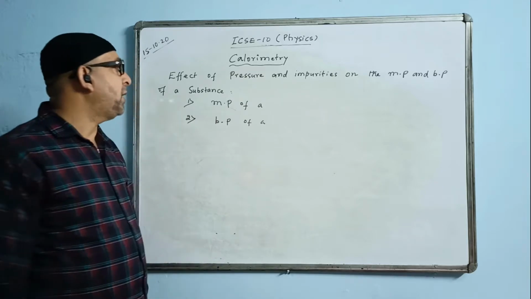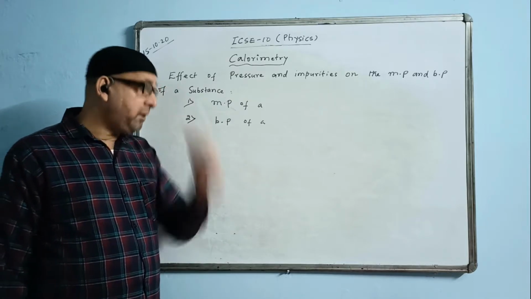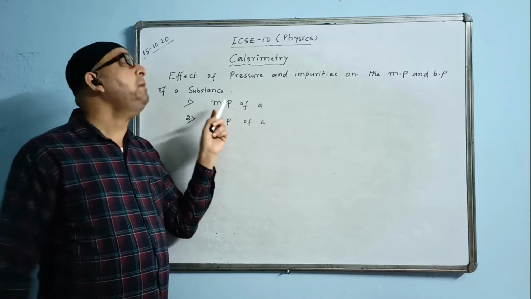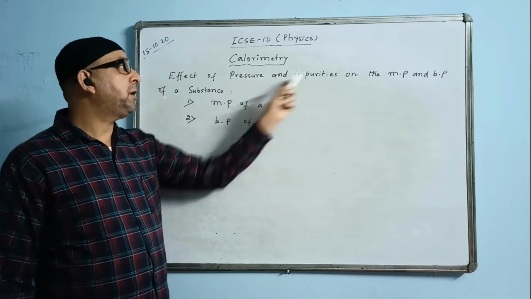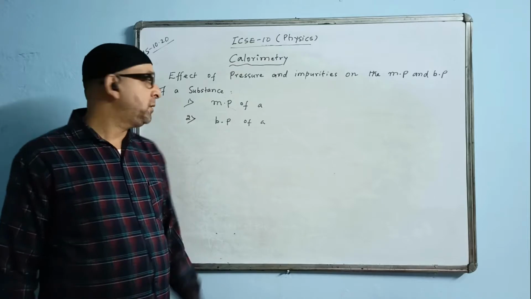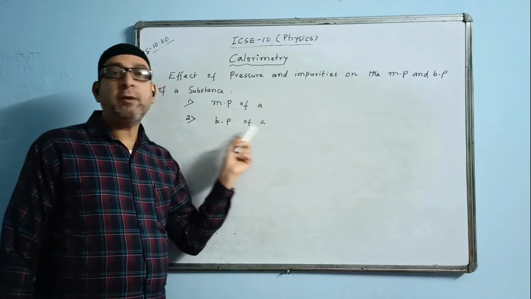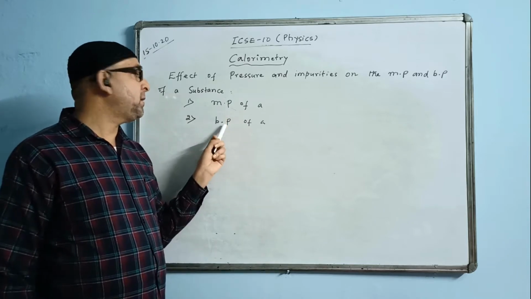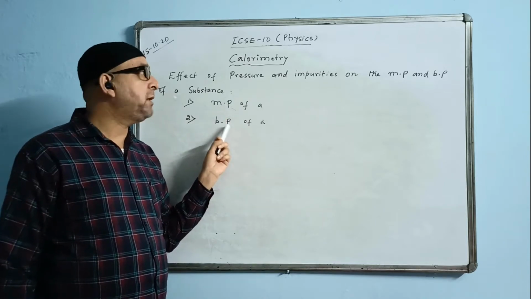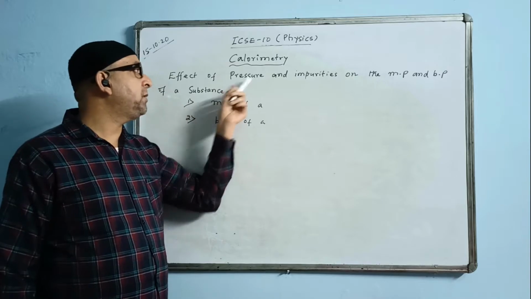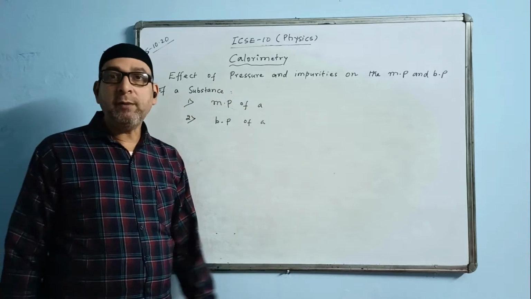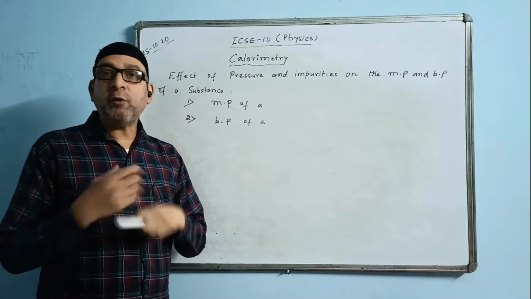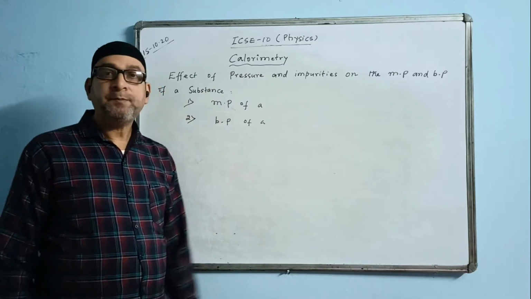Okay, so please try to understand what you have written. What happens to the melting point? We say it decreases when we increase the pressure and when we add impurities. What happens to the boiling point of the substance? Boiling point increases. This one is inversely proportional, but this one is directly proportional. The boiling point increases with the increase of pressure and the addition of impurities. So you may have some questions based on this fact.